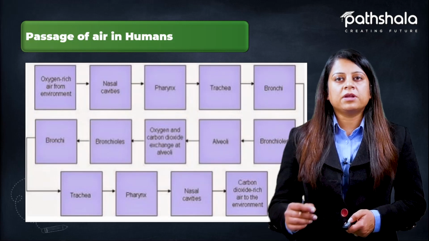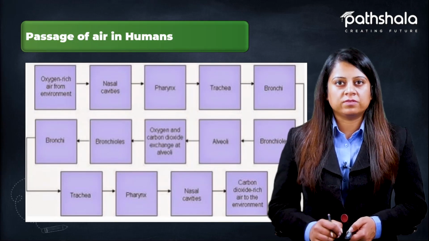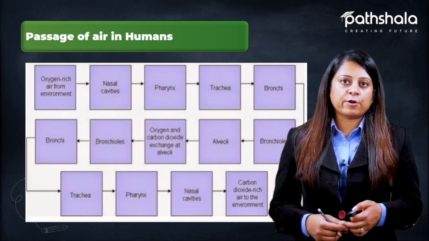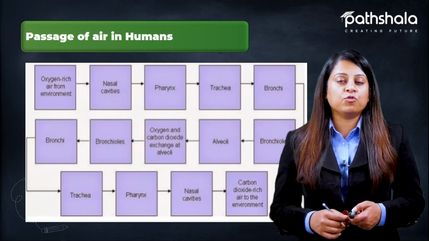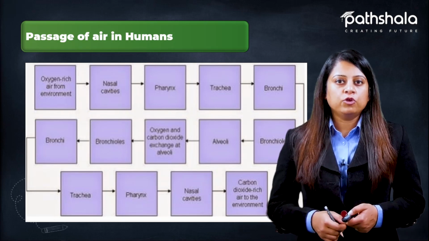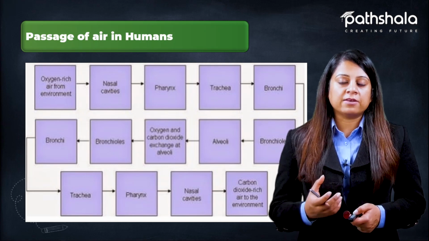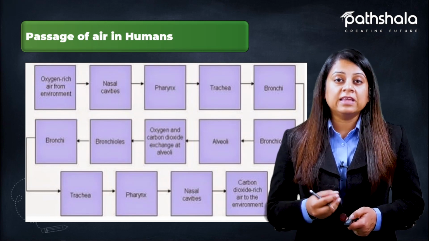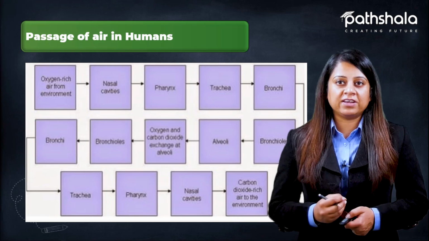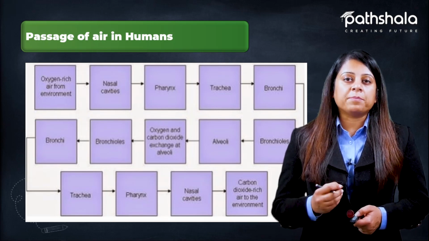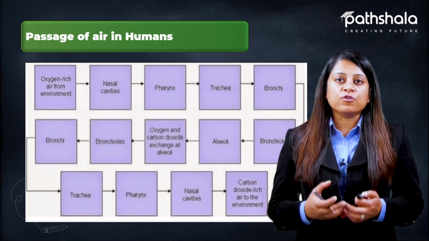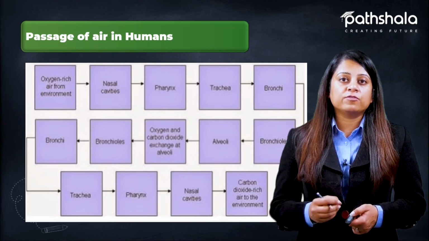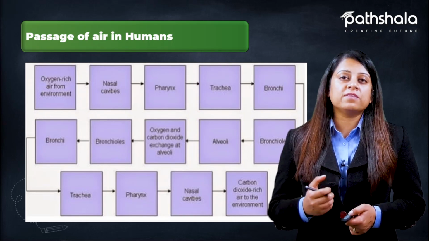So let us see a diagrammatic representation of the passage of air in humans. When we breathe, that is when we take in oxygen, and when we exhale carbon dioxide, the passage followed by the air in humans is shown here in this diagram. When we breathe in, the air enters from the nostrils. These nostrils lead to the nasal cavity, which is lined by epithelium, which helps to moisten and warm the air. Also, it has some hairs which help to make the air going inside the body